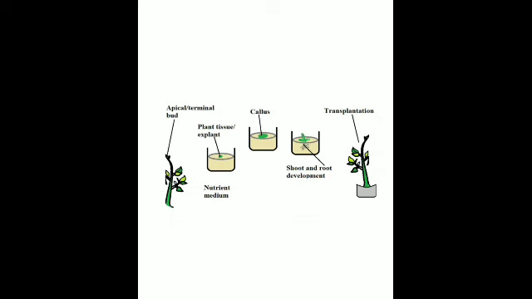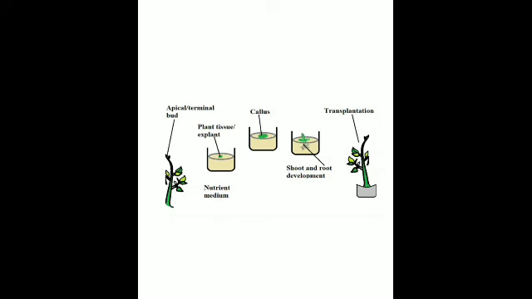Before using it further, this is treated with chemicals so that it is free of any microbes. Now it is grown in a particular nutrient medium. That is, whatever nutrients or minerals are required by the plant for growth are put in this medium, and this explant is put inside this nutrient medium.